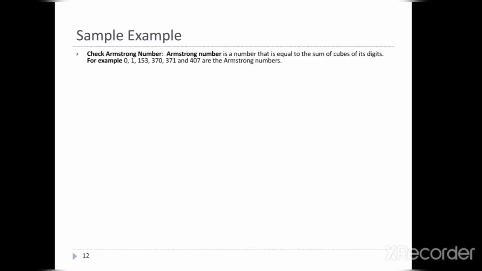So a sample example here: check Armstrong number. So what is an Armstrong number? An Armstrong number is a number that is equal to the sum of cubes of its digits.